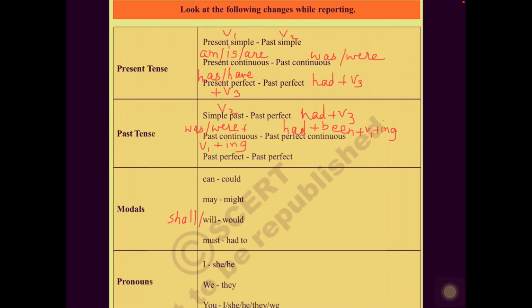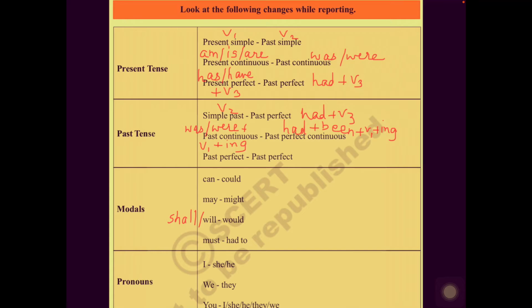So now about the modals, how will you change them? Can will change to could, may will change to might, will or shall will change to would, and must will change to had to. Okay, and the pronouns, you know that always I will change to he or she, we will change to they, and you will change to I, she, he, they, we, according to the listener or the speaker. So I told you the relation you have to see and change it.